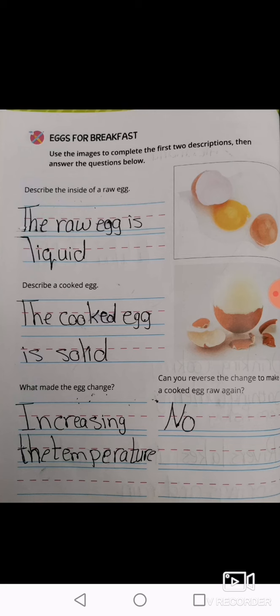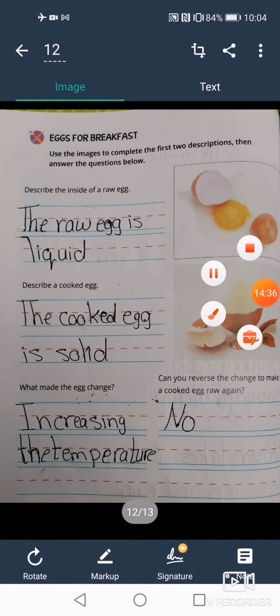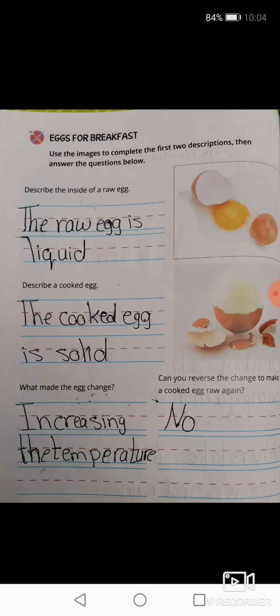Okay. Can we reverse the change that happened to the cooked egg and make it back again as a raw egg? No. The answer is no. We can't reverse the change that happened to the cooked egg and make it become a raw egg again. And that's why: when we cook an egg, the heating causes a change in the material that can't be reversed.